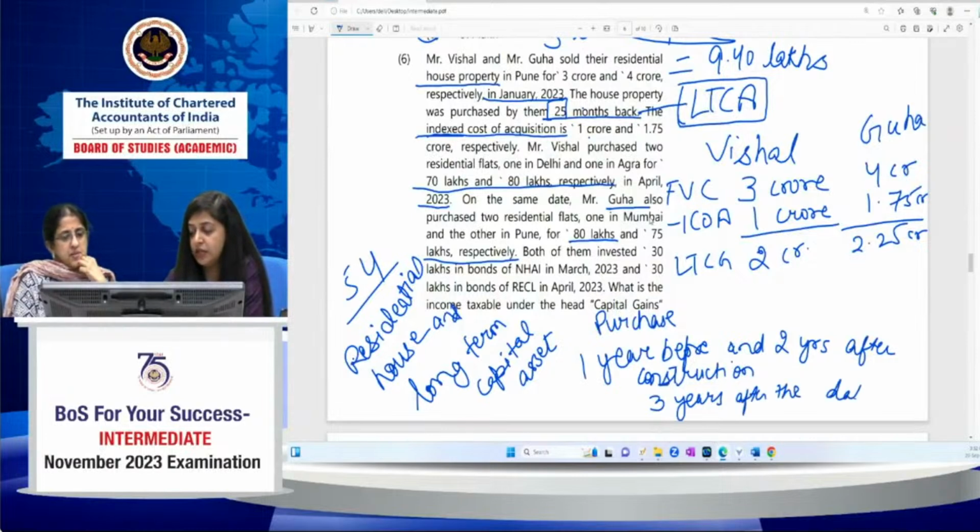Then he will get the exemption under section 54, and only in respect of one residential house property in India. So the house property should be in India.